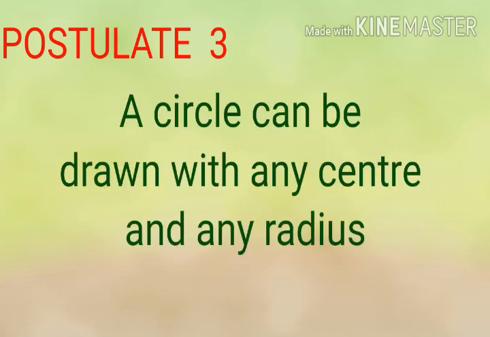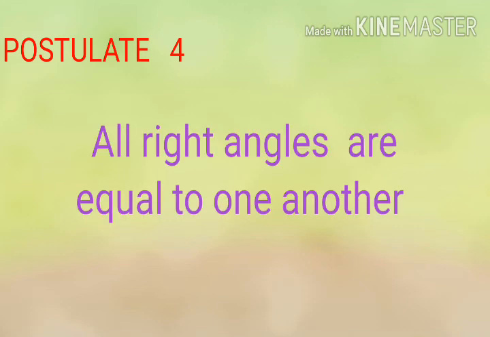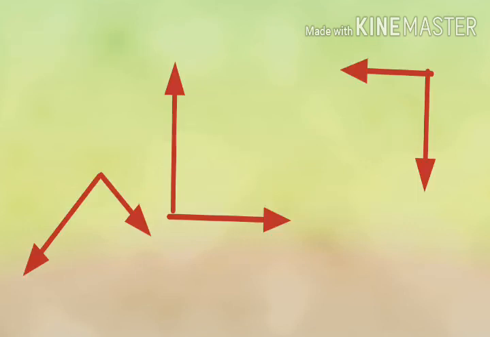Postulate 3. A circle can be drawn with any center and any radius. Then postulate 4. All right angles are equal to one another, because their measures are 90 degrees.